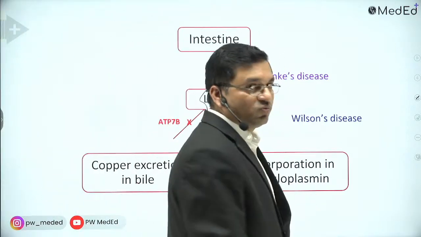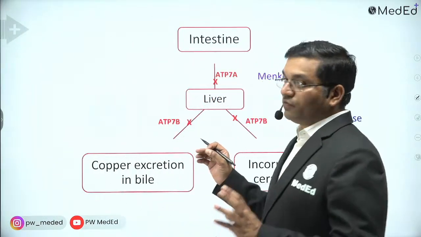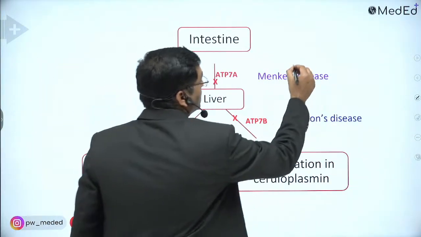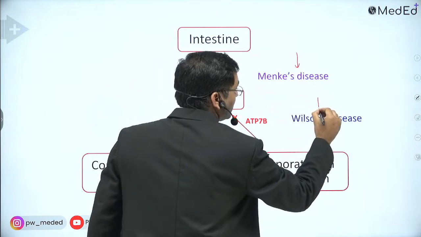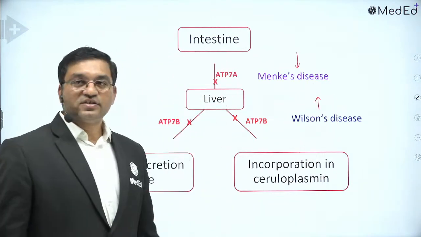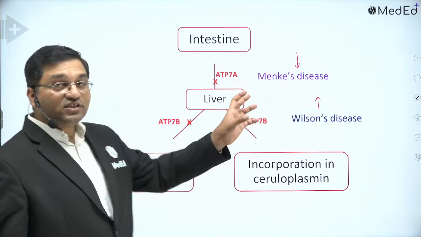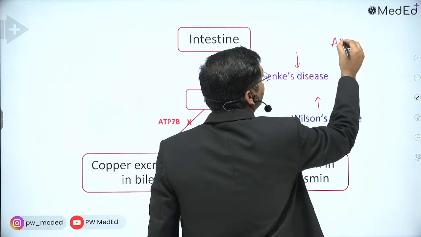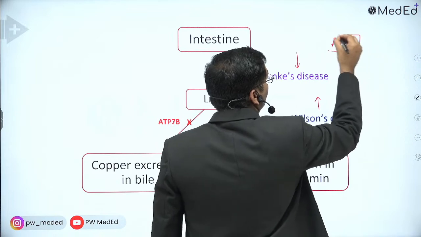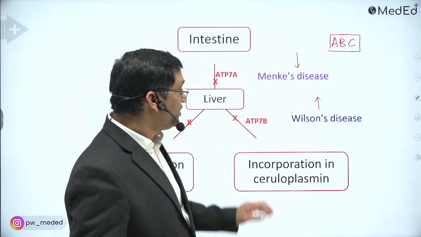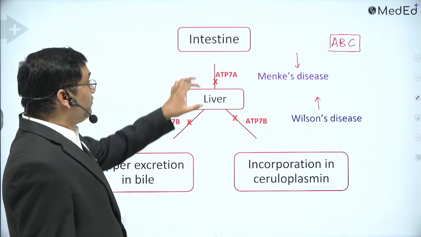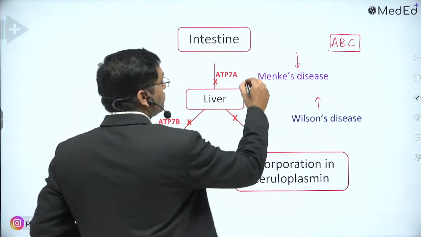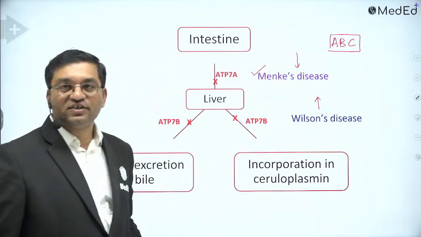It's okay now. Okay. So Wilson's disease, Menkes disease. Here is the deficiency of copper. Here is the excess of copper. These are due to mutation in ABC proteins, the ATP binding cassette transporter proteins. So whenever there is defective absorption of copper from the intestine, it leads to Menkes disease, meaning there is a decrease in copper.